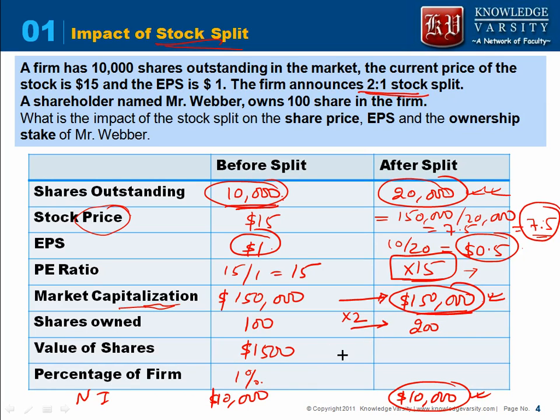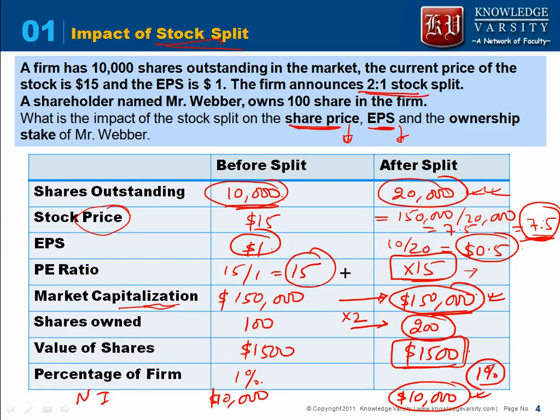How much is the value of the shares? So shares owned is 200, each is valued at 7.5, so the value of the shares is still 1500. The percentage of his stake, 1500 divided by this, will still be 1%. So what we are seeing is what is happening to the share price. Share price has decreased. EPS has also decreased. What is happening to the P/E ratio? P/E ratio is constant. The ownership stake remains the same. Share price decreases, EPS decreases, P/E ratio remains the same. So this is the impact of the stock split.